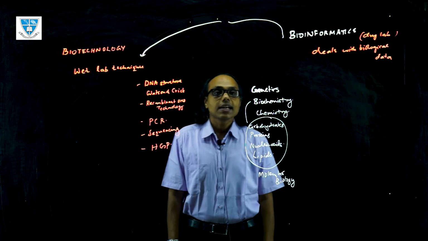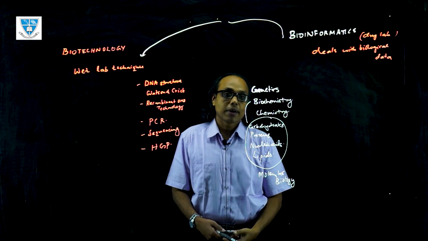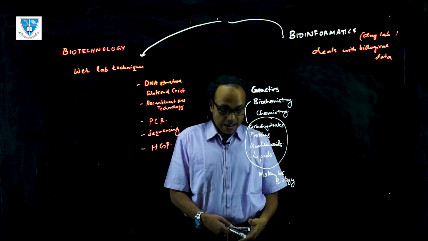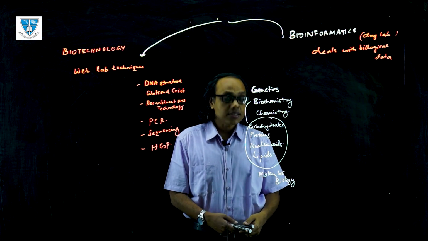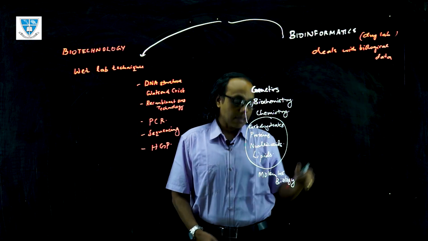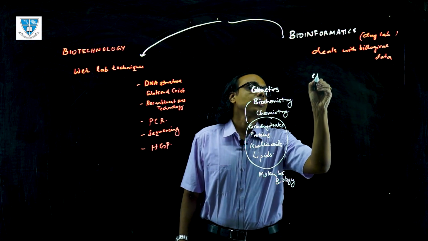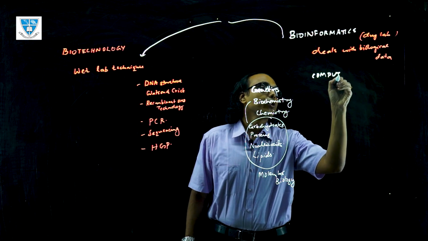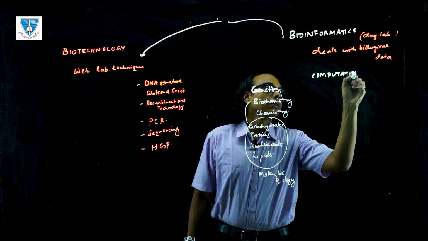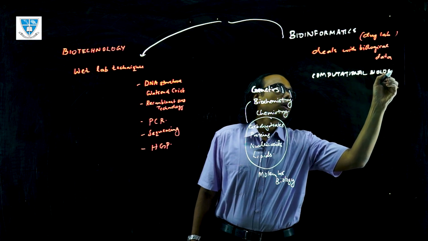Biological data analysis is just one aspect of bioinformatics, but there is also another aspect, the computational aspect. Side by side there is another subject that has evolved recently, which is computational biology.